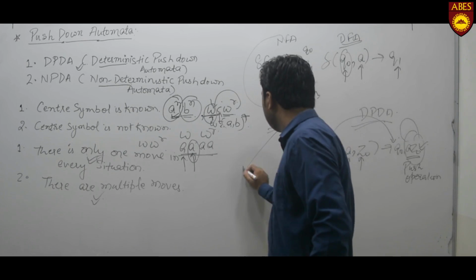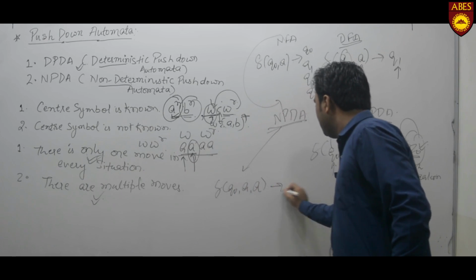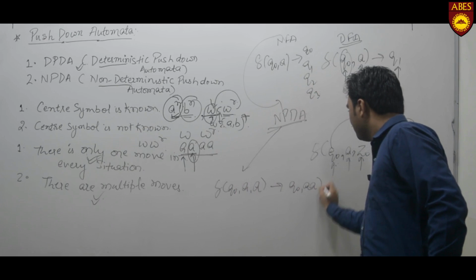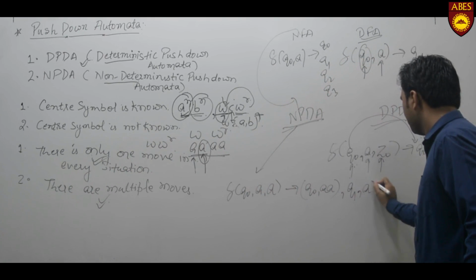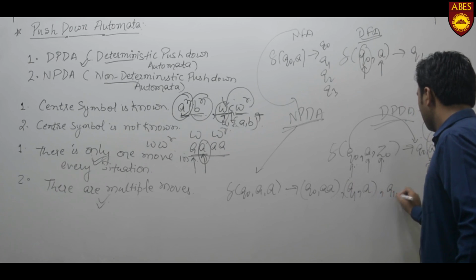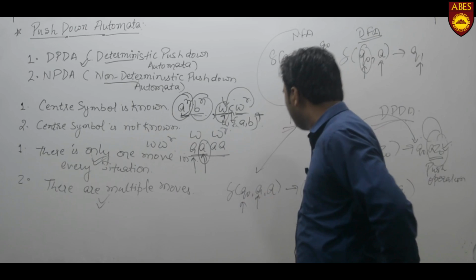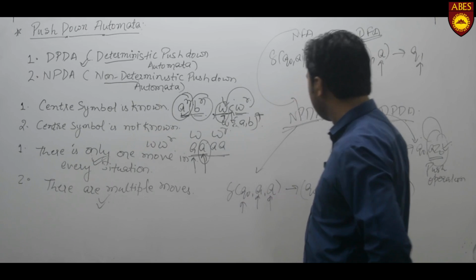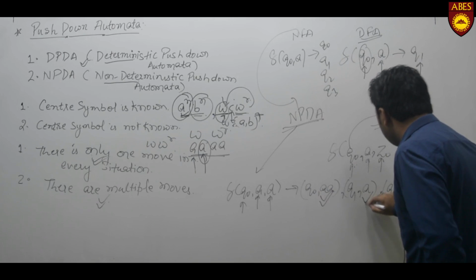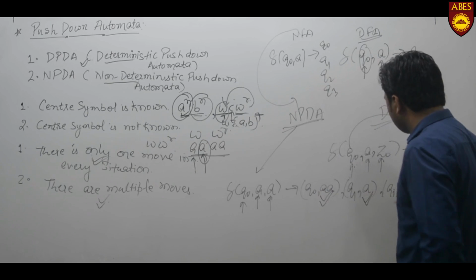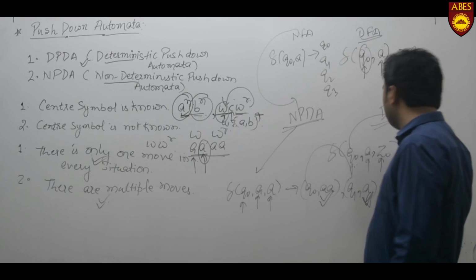Whereas in NPDA, we are at a single state Q0, reading an input A, and the topmost symbol of the stack is A. After this, we can perform a push operation, a pop operation, as well as no operation, moving to multiple states, that is Q0, Q1 and Q1.